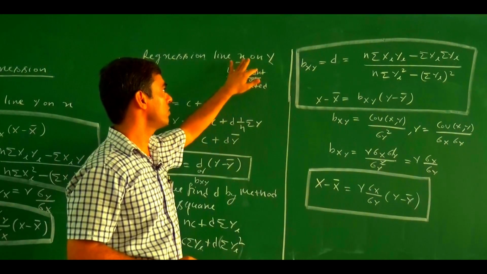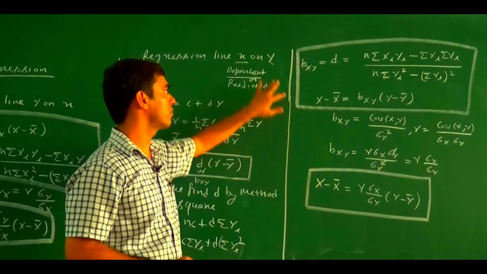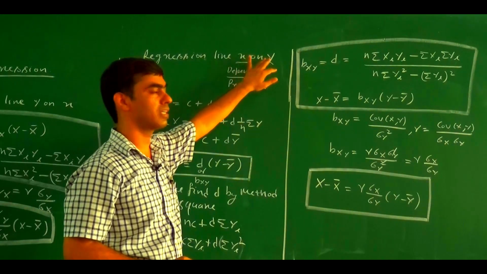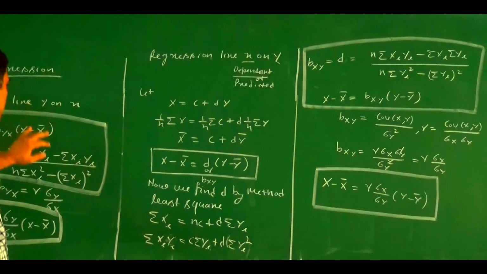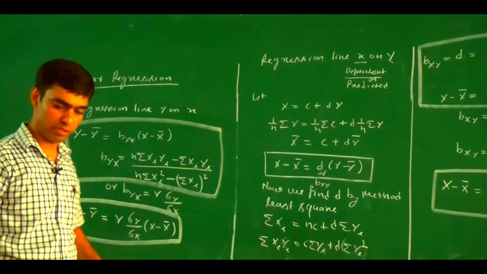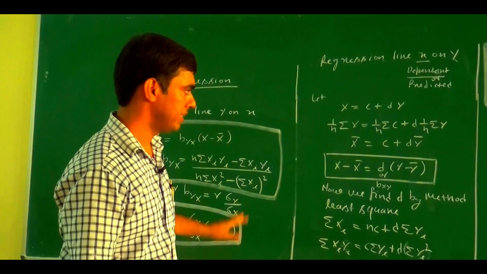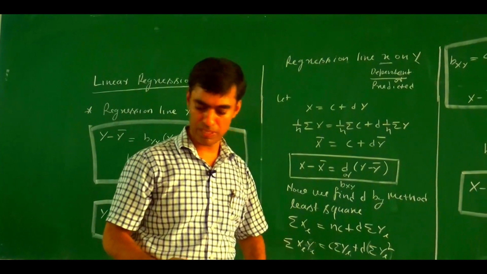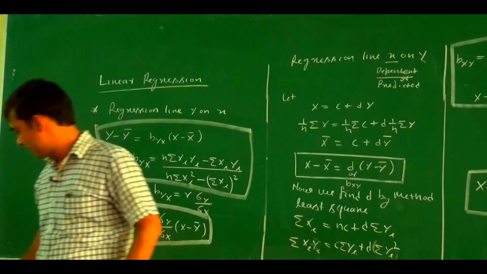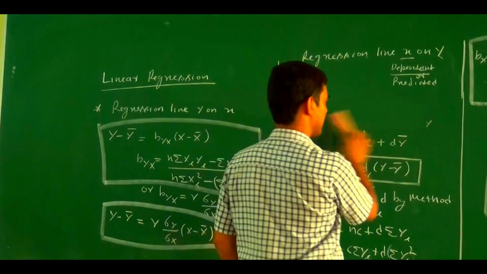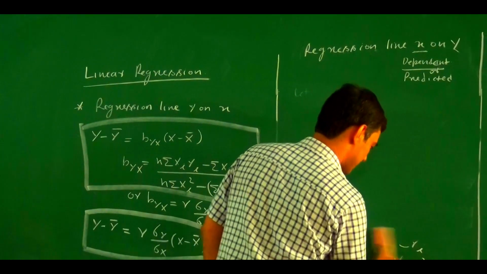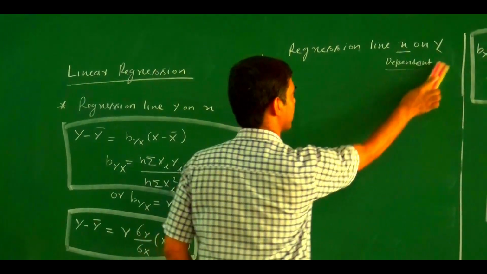With the help of the regression line x on y, we find the value of x for a given value of y. And from the regression line y on x, for a given value of x, we try to find the value of y. Here we try to analyze why there are two regression lines.